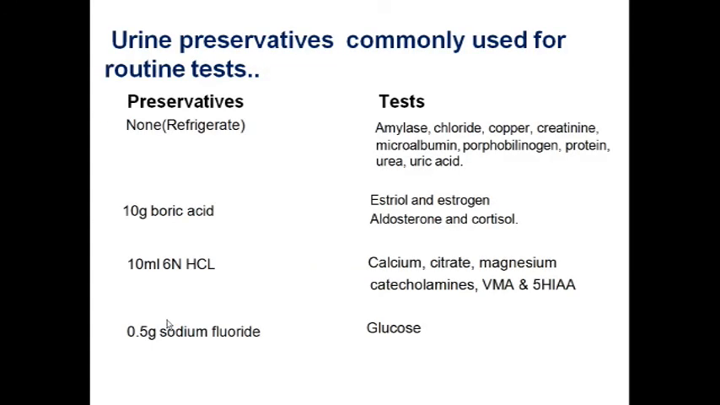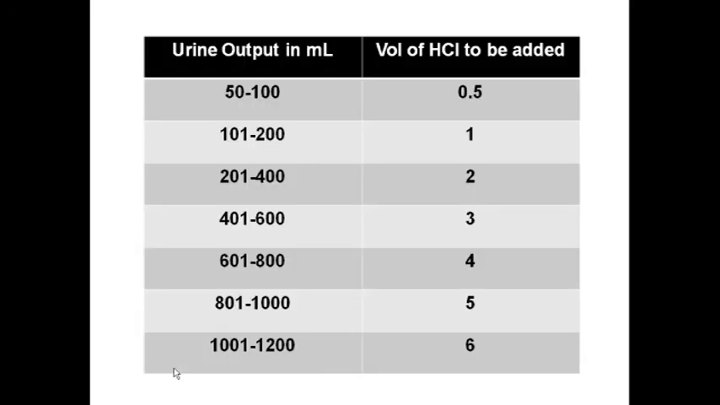Like 10 grams of boric acid for estriol, estrogen and aldosterone, and HCl for calcium estimation, because sometimes we do estimate something called 24-hour urine calcium. Also for VMA, vanillylmandelic acid, and 5-HIAA. Sodium fluoride for glucose. And transportation, you have to prioritize the sample for transport.